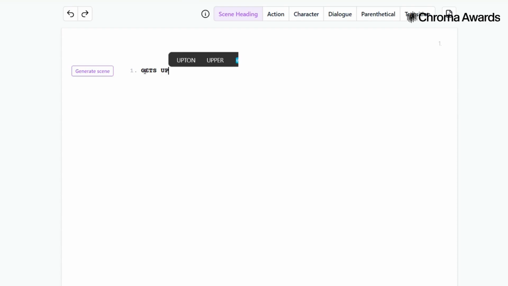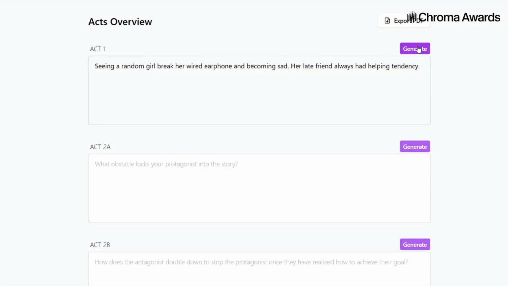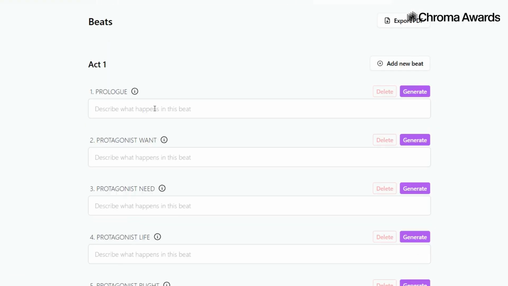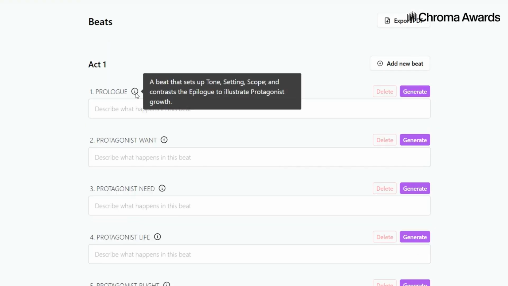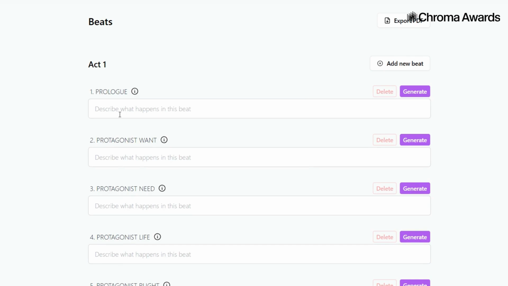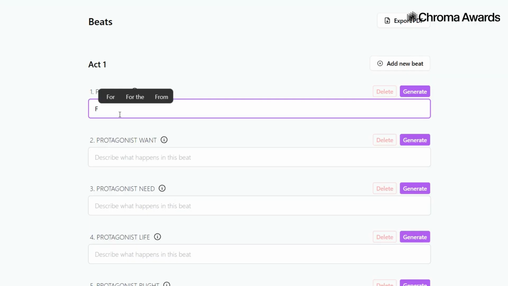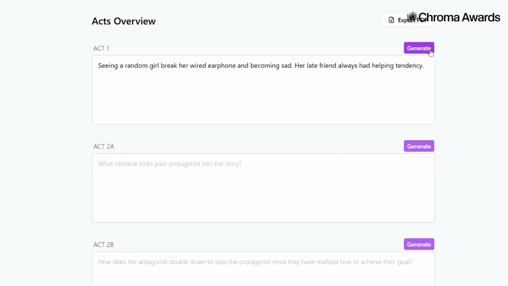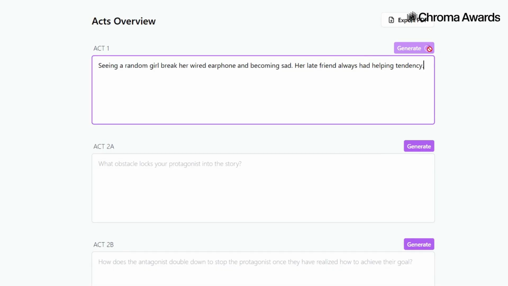I really like the act section because even though you can write scene by scene in a normal document, here it's more defined. It tells you what they want, the protagonist's background, need, and other core elements. Apart from just the name, it pushes you to think about everything a story needs before you begin. The AI in this tool actually helps improve your scenes, just like you can see here.